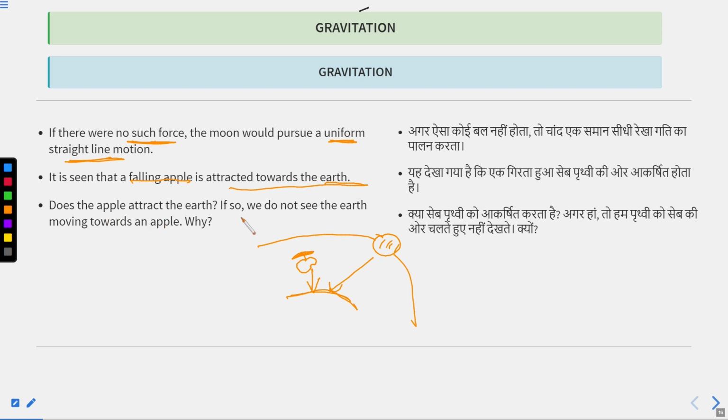Now question number 2 is: we have seen that the apple is attracted by the earth. Does the apple attract the earth also? It means the question is, you are always stuck towards the earth, so you are attracted towards the earth. Is the earth also attracted towards you? And if yes, why?